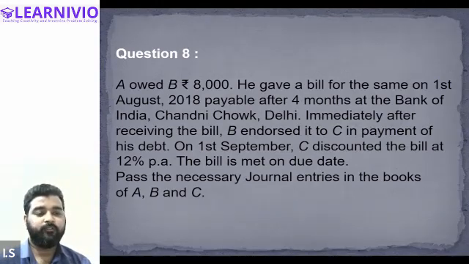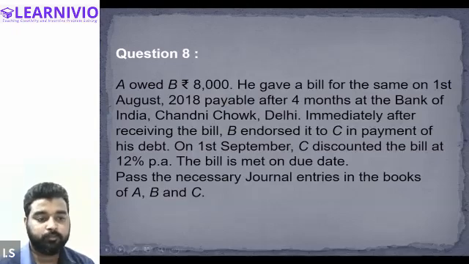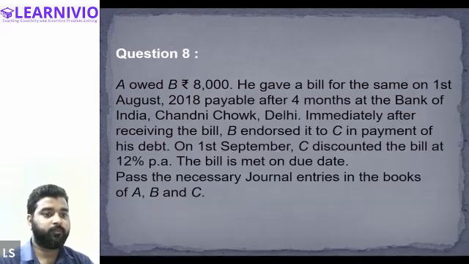So I want all of you to try this question first. Then I'll be solving this question and showing you the correct solution. But first of all, I want all of you to try this question. I want you to journalize the transaction in the books of A, B, and C. And meanwhile, let me prepare the books of different parties. Is this clear, everyone? Will you be solving this question? Yes, sir.